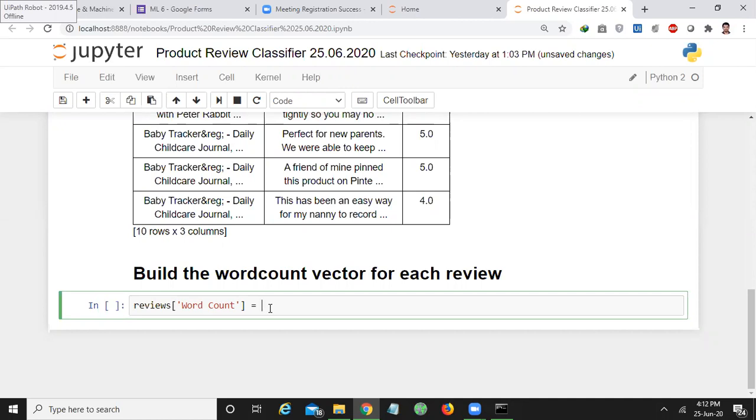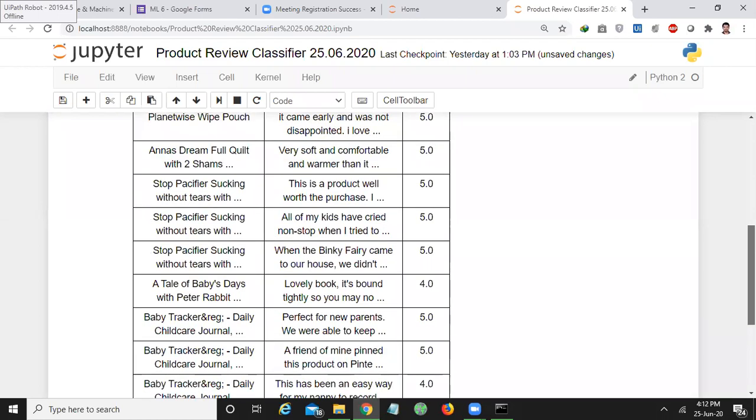For that, I'll use GraphLab dot text analytics dot count words of reviews, and this count vector is constructed for each and every review of the product.